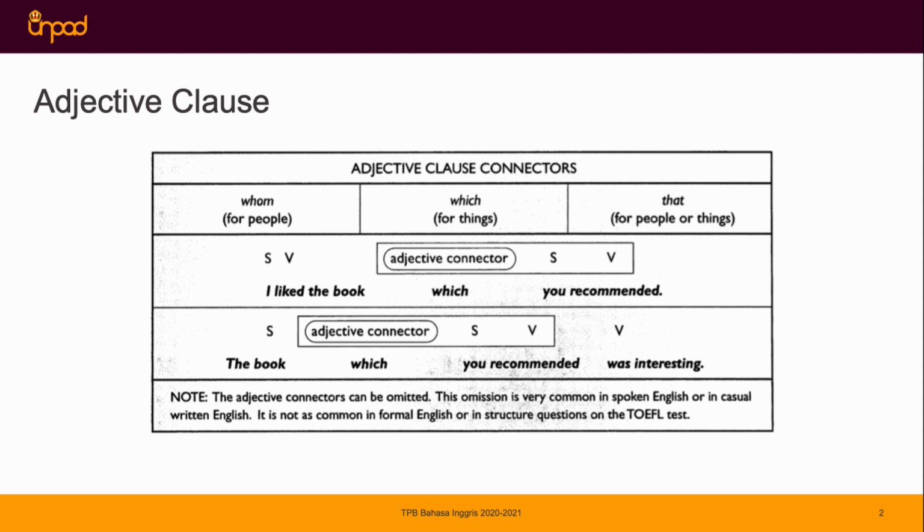The adjective connectors can be omitted. We have a specific message for this: the adjective connectors can be omitted. The omission is very common in spoken English or casual written English, but it is not as common in formal English or in structure questions on the TOEFL test. So we need to highlight the message of it.